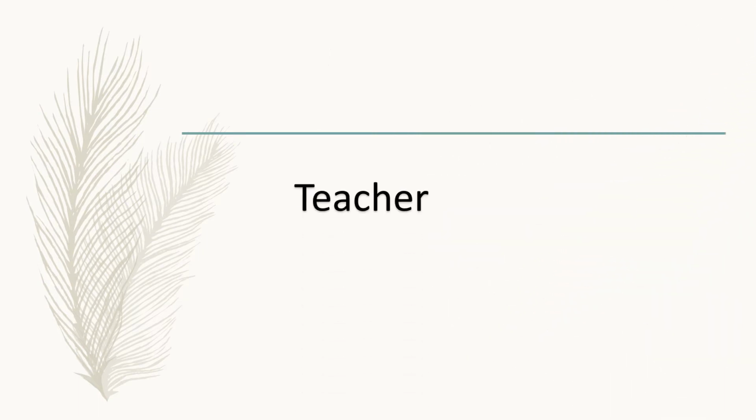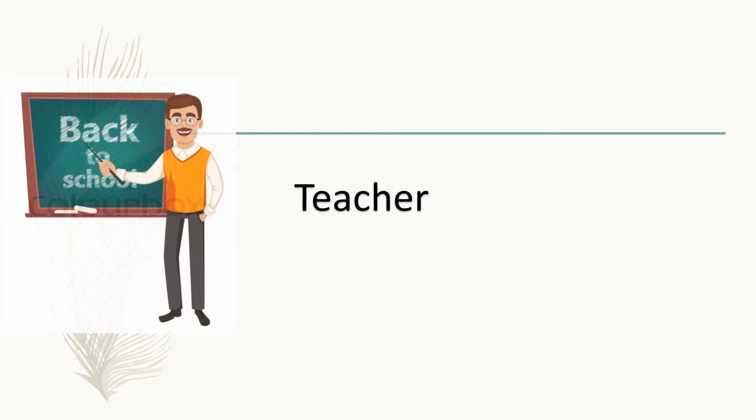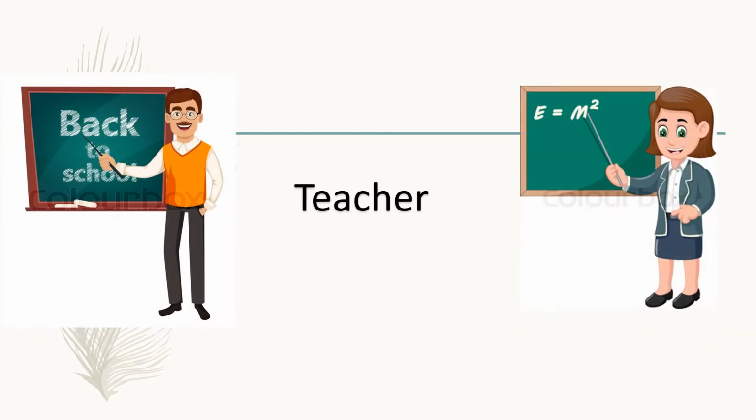Can we use the name teacher for both male and female? Yes, we use the name teacher for both male and female. So, teacher is a common gender.